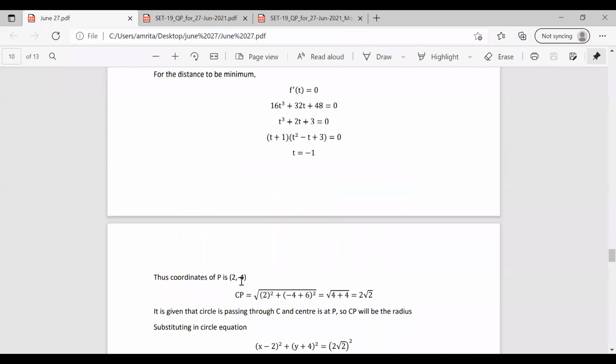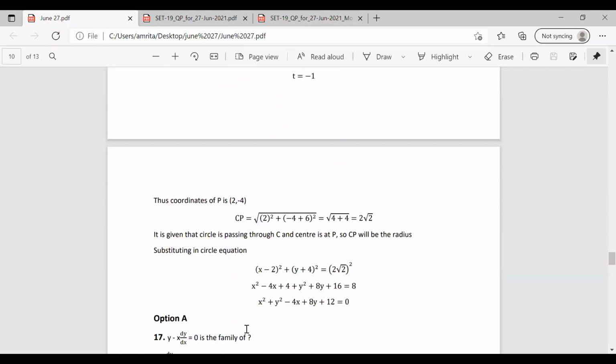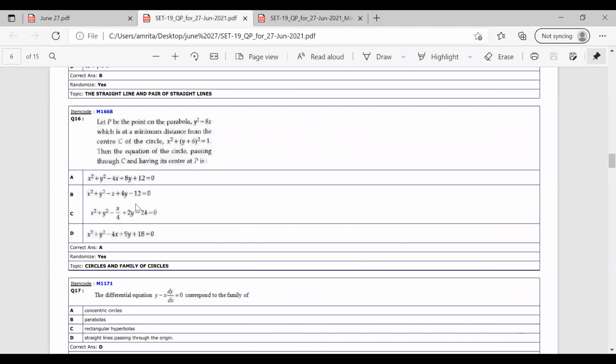So if we have the distance CP, we can find the new equation of the circle, that is (x minus 2) whole square plus (y plus 4) whole square equal to (2 root 2) whole square. Rearranging it, the equation of the circle becomes x square plus y square minus 4x plus 8y plus 12 equal to 0. The correct answer is option A.